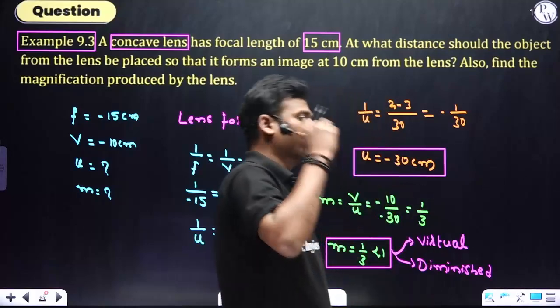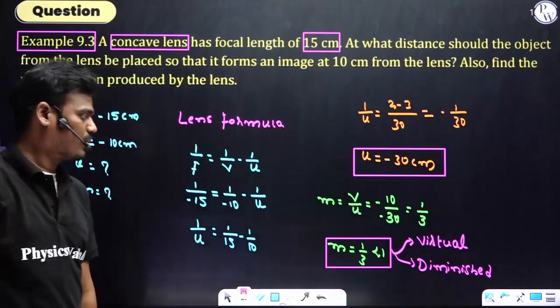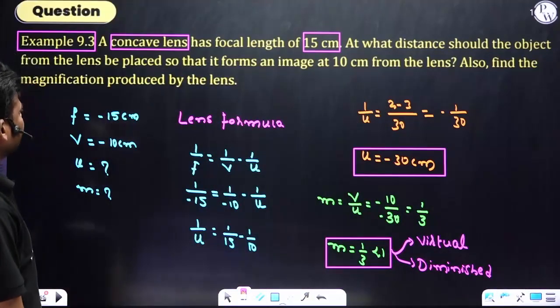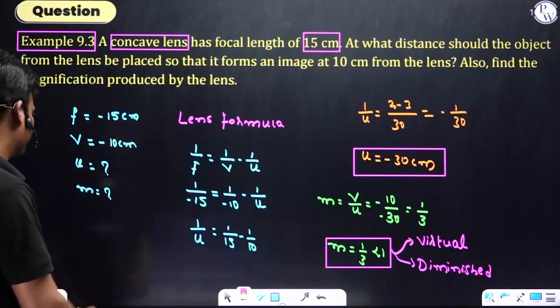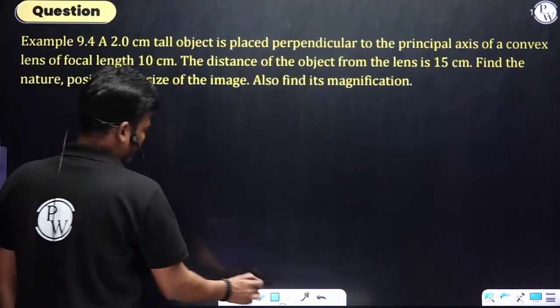Same concept that we have used in the case of mirrors. Okay. Clear? Find the magnification produced by the lens. Magnification also done. Next question.